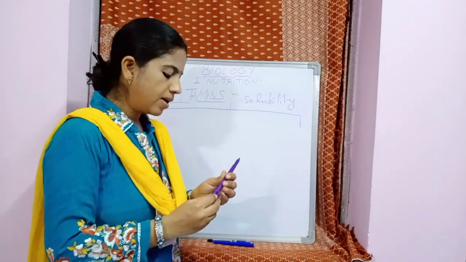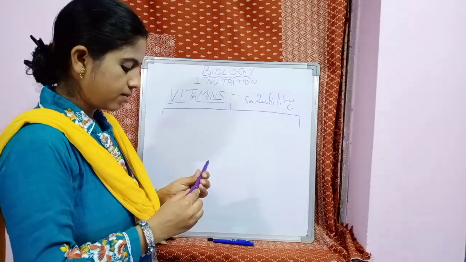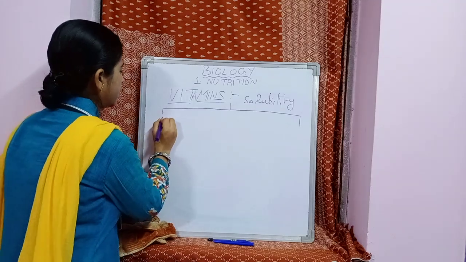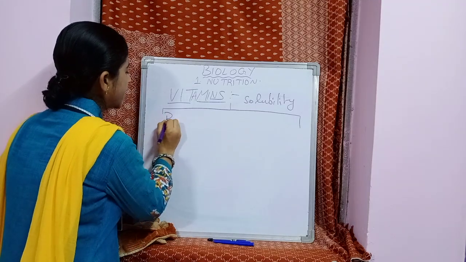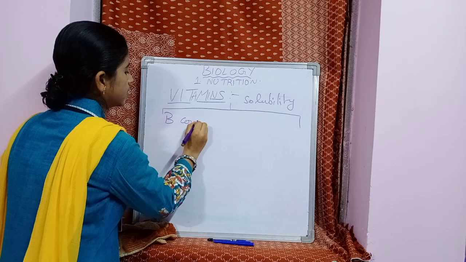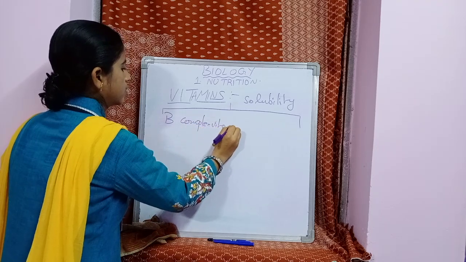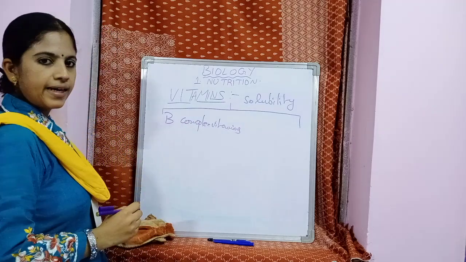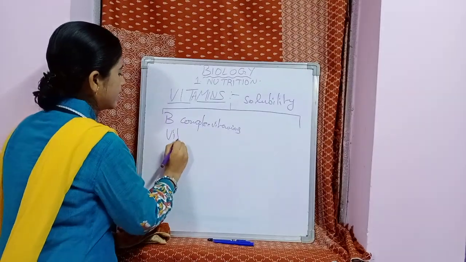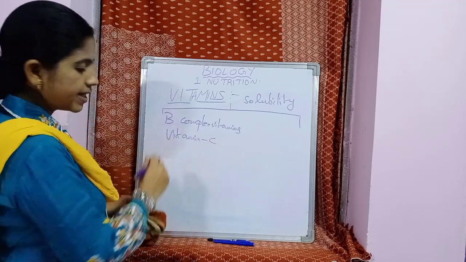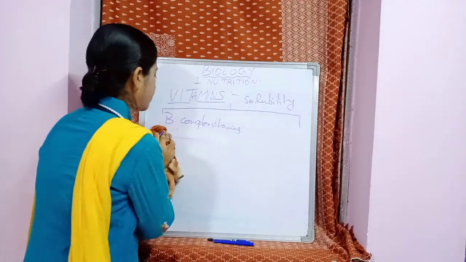Yes, the water soluble vitamins. Water soluble vitamins are B complex vitamins and vitamin C. First, let us know about the B complex vitamins.